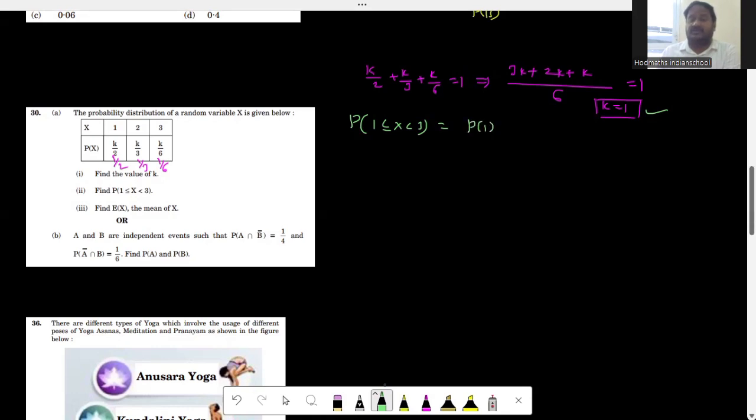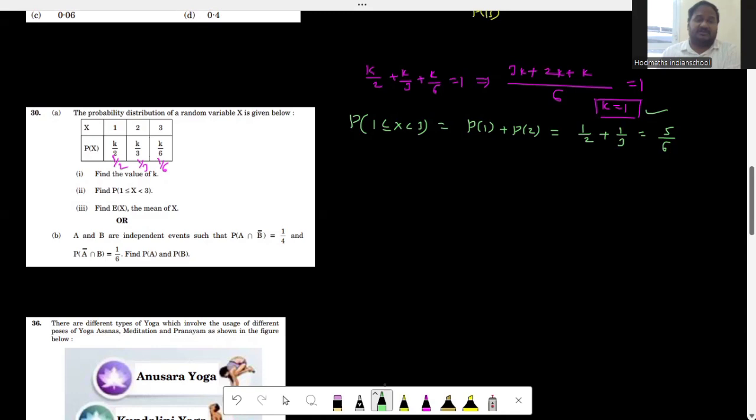So probability of 1, and then we have probability of 2, but probability of 3 is not included because it is not less than or equal to 3. So find out what is probability of 1 plus probability of 2. See, probability of 1 is equal to 1 by 2. Probability of 2 is equal to 1 by 3. What is 1 by 2 plus 1 by 3, which is going to be 5 by 6.